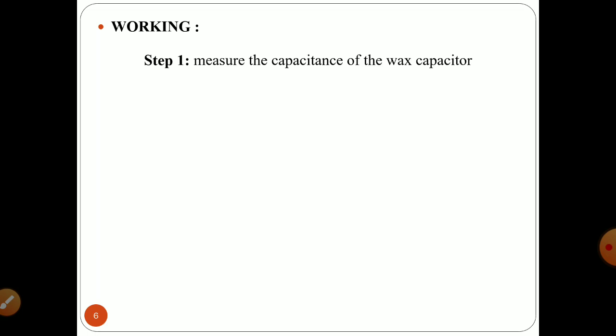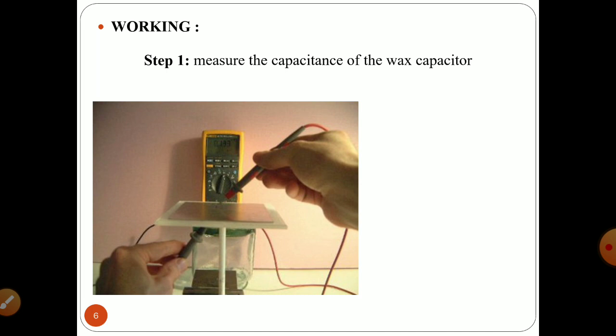Step 1 is associated with measuring the capacitance of the wax capacitor. It means you have a capacitor other than vacuum or air, and for that case this is your assembly. Now you are observing two different plates. One is an aluminum plate which is kept on the second plastic plate, and there are red and black colored electrodes.